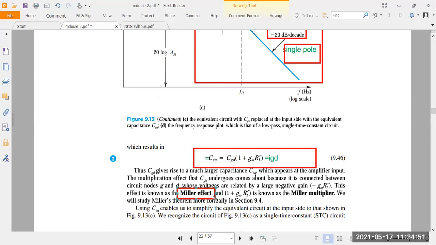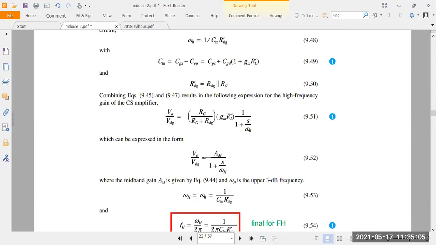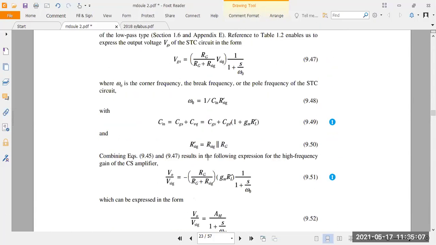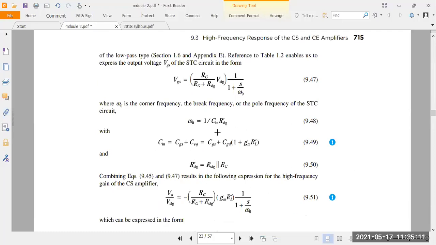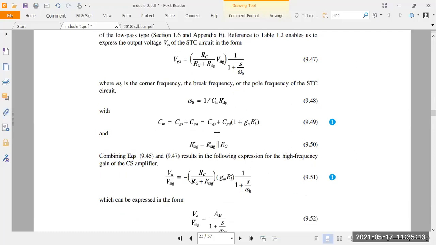We want to take the separate input capacitance and output capacitance from the feedback capacitance. Here, the feedback capacitance is the gate to drain capacitance. For this gate to drain capacitance, we want to take the separate input and output. Same thing you take here. That is C equivalent. Understood? For the next class, we'll continue with the derivation here.